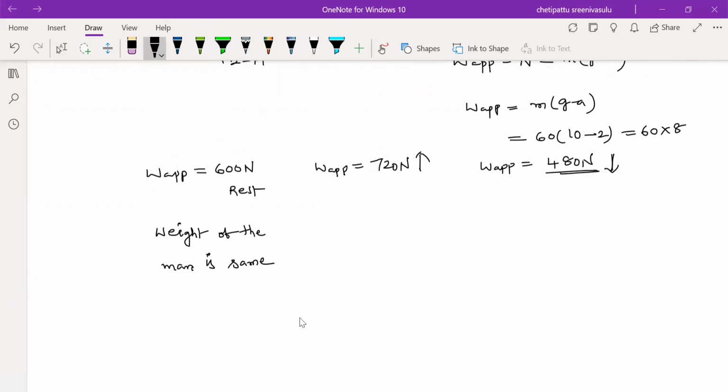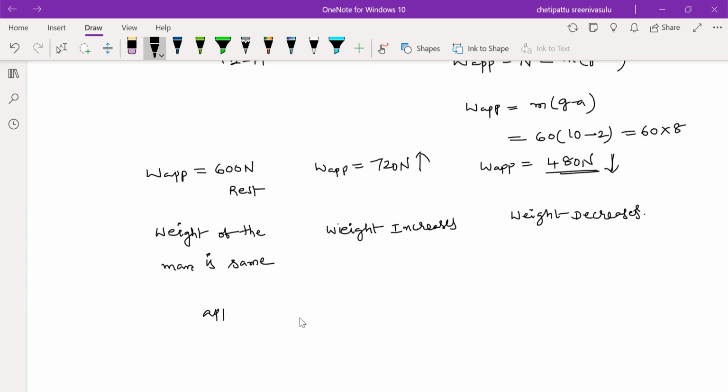But when the lift is moving upward, weight increases. When the lift is moving downward, the weight of the man or object decreases. This is apparent weight, meaning the weight appearing in the weighing machine.